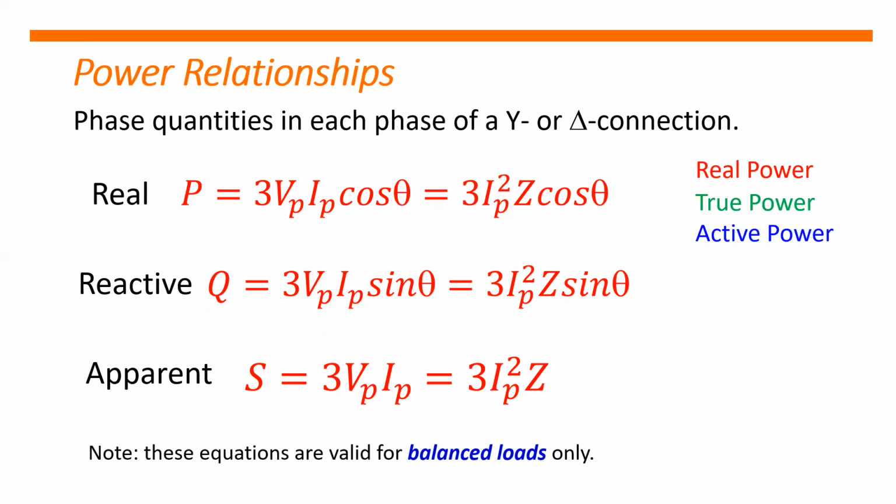So reactive power is represented by Q. Ang ating equation is 3, phase voltage, phase current, then sine theta. While the apparent power is equal to 3 multiplied by phase voltage multiplied by phase current.